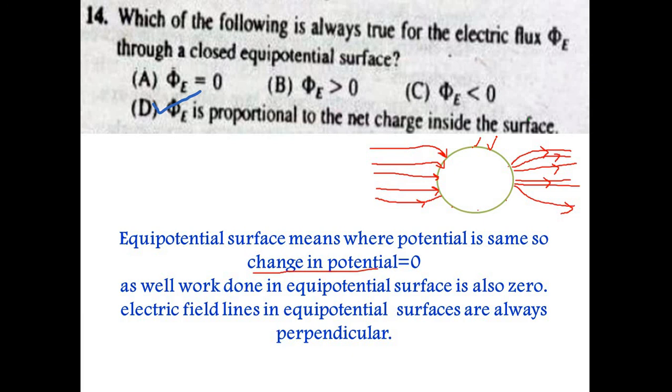But if we talk about the electric flux, you know that it is equal to electric field strength times area. So it depends upon whatever the charge inside the surface is. If you have a +2 charge, then accordingly we have the field lines here, and according to the field lines we have the flux here. So option D is the correct option. The flux is proportional to the net charge inside the surface. If the net charge is more, then definitely the flux will be more.